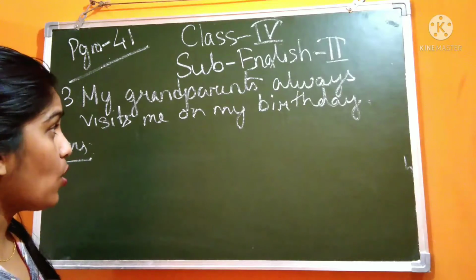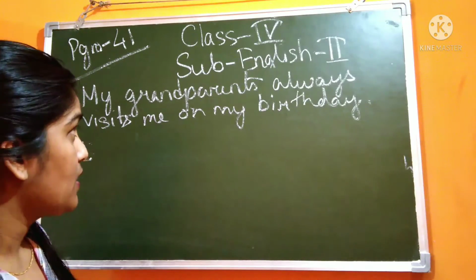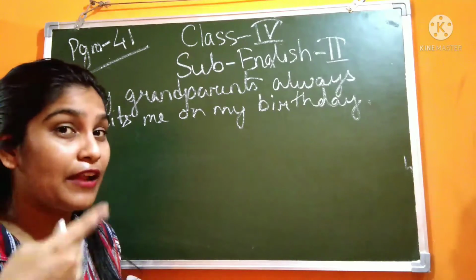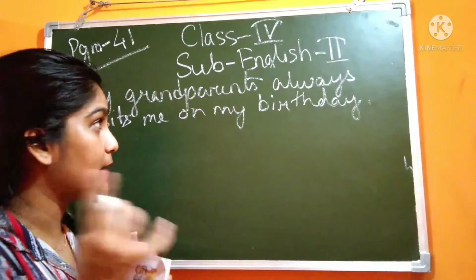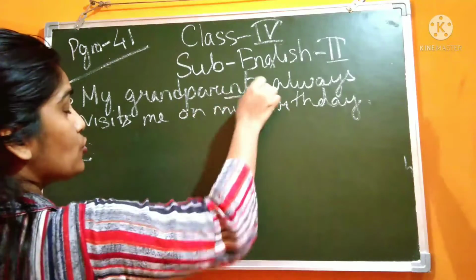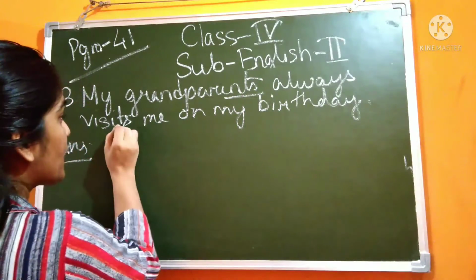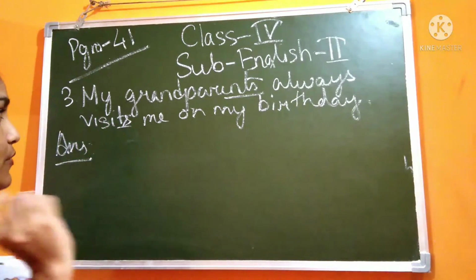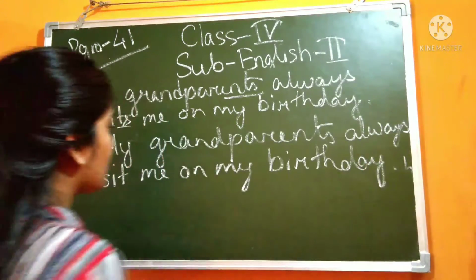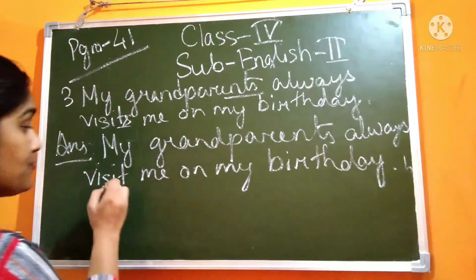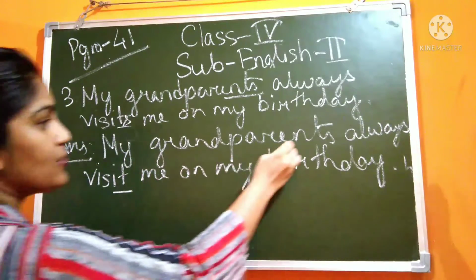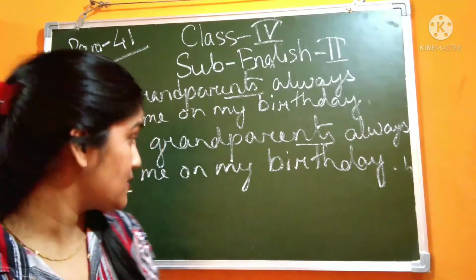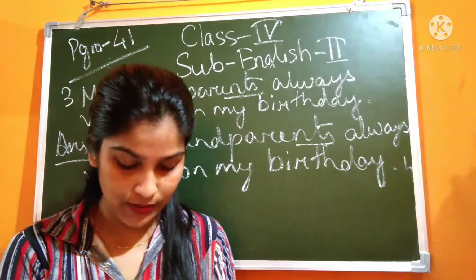So now number 3. "My grandparents always visits me on my birthday." So we are not talking about one grandparent, not only grandfather or grandmother, but both. That means grandparents. So two persons are there or not? That means we cannot write S here. Can we write it? No, this is used for singular. So what do we have to write? My grandparents always visit, not visits, because there are two persons. Now it is correct: visit me on my birthday.